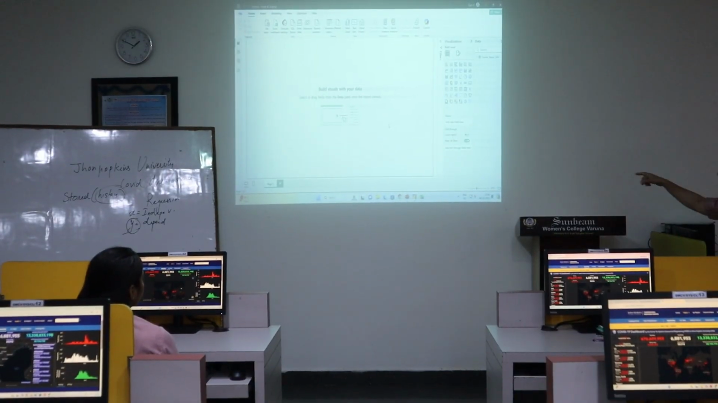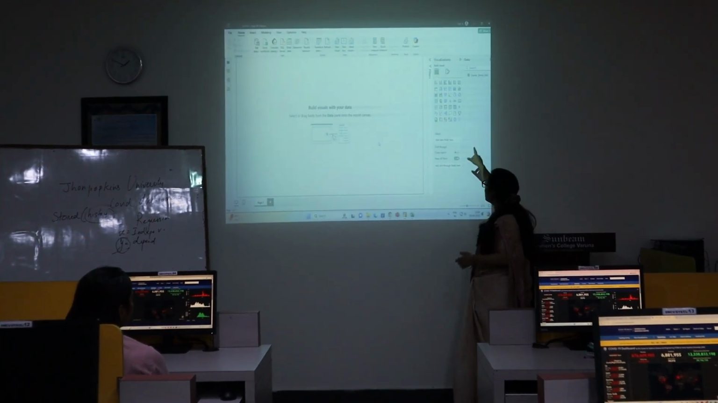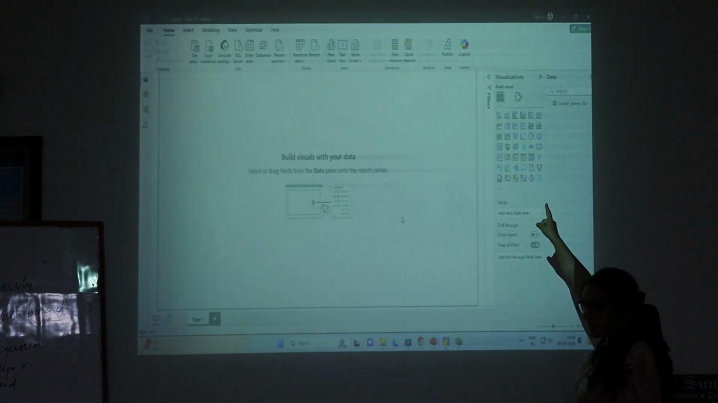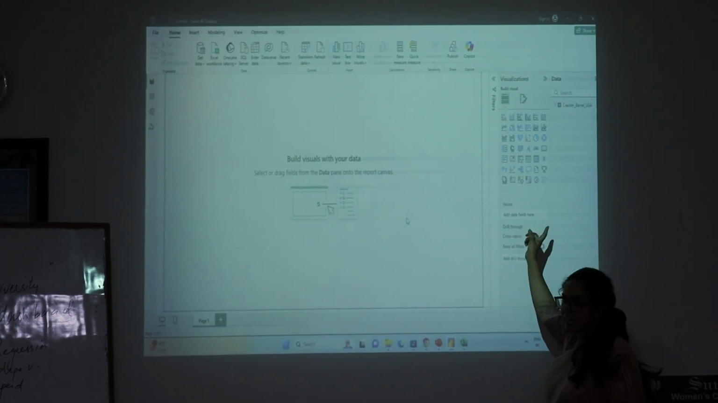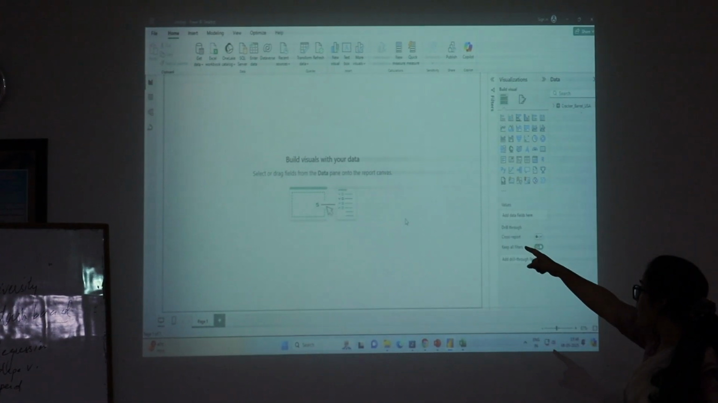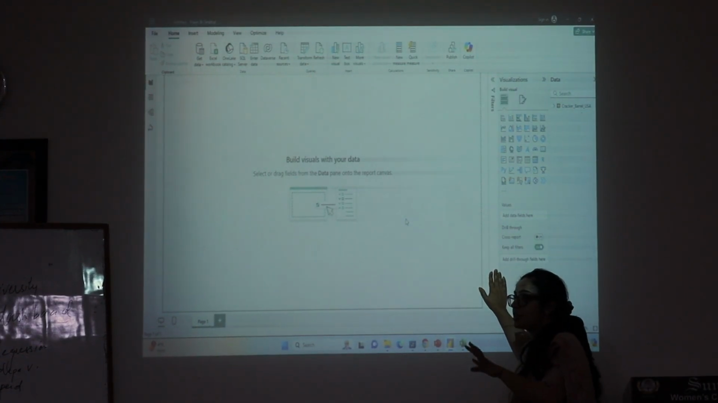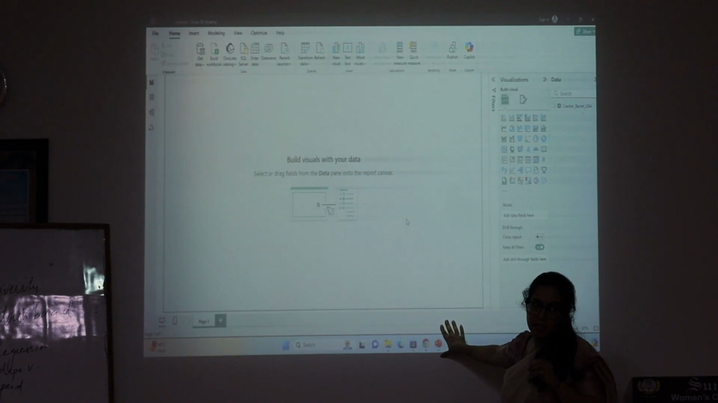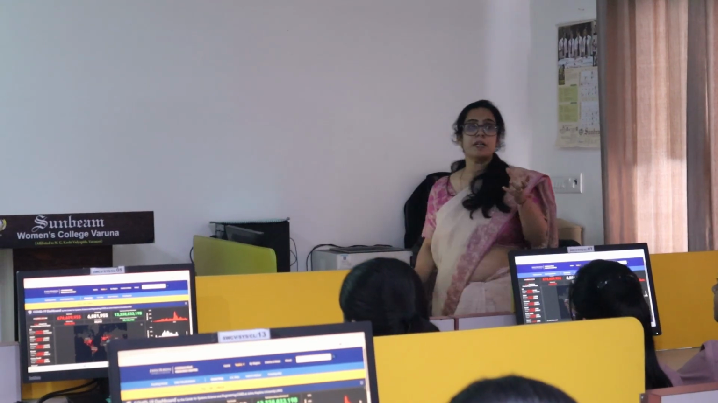So this particular screen is divided into three parts. First is data, where the whole data, whatever I have selected, whatever data I have loaded, will appear. Second is the visualization, where I have to drag and drop into my action areas, and third part is filters. Whatever filters we need in real time, we can apply. So this screen is divided into three parts. Then select the desired attributes. Now what do you mean by attributes?